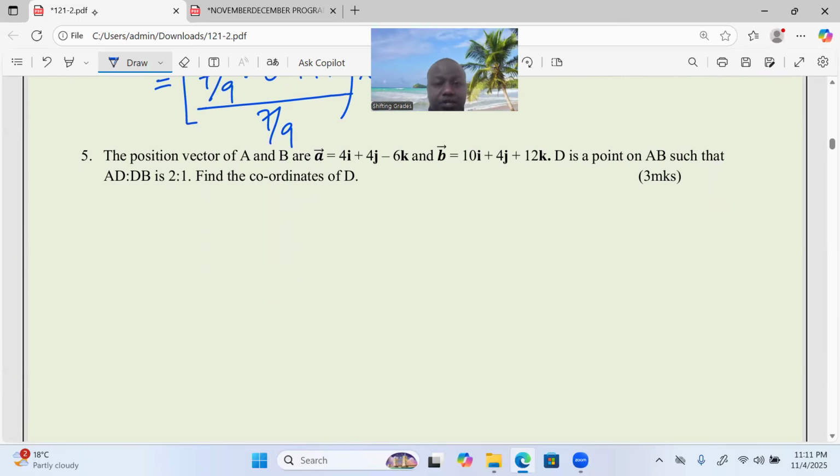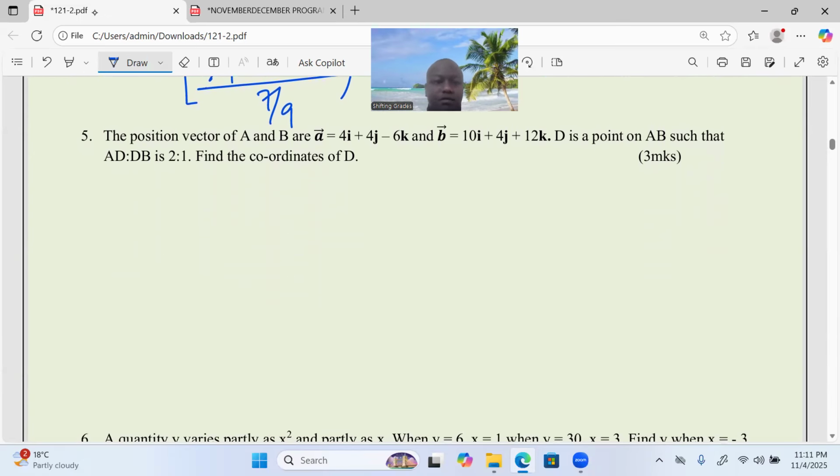We proceed to the fifth question of this particular paper. Now we are told that the position vectors of A and B are as given there: 4i plus 4j minus 6k for A, and 10i plus 4j plus 12k for B. Then there is a point D on AB such that the ratio of AD to DB is 2:1.